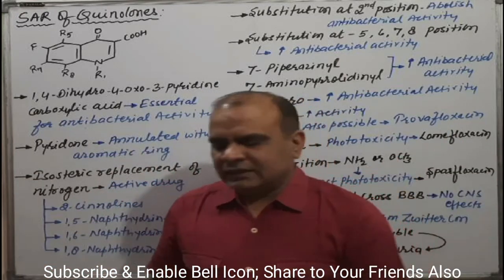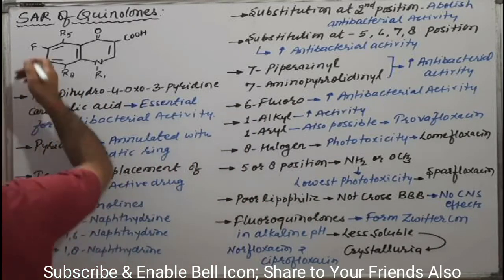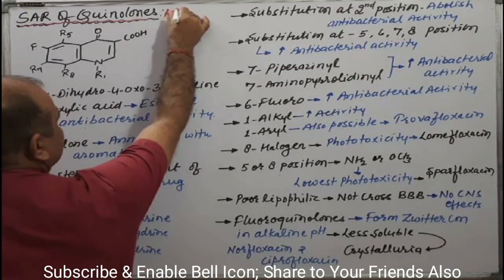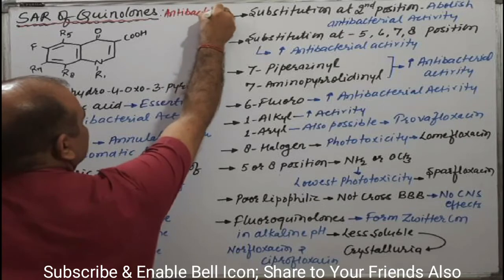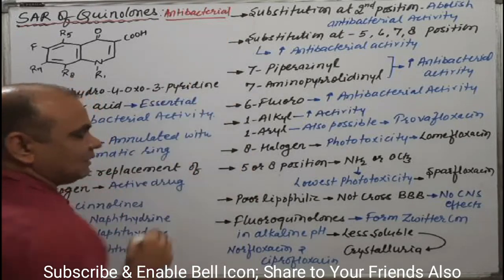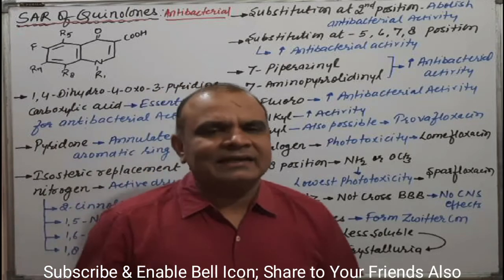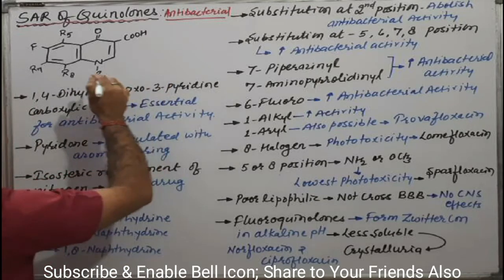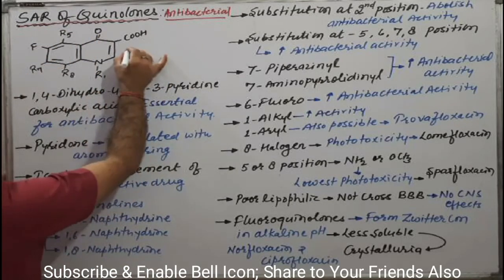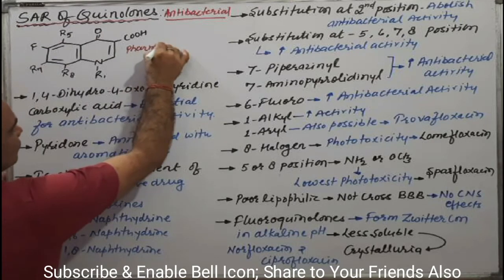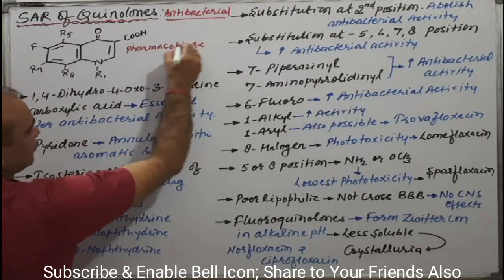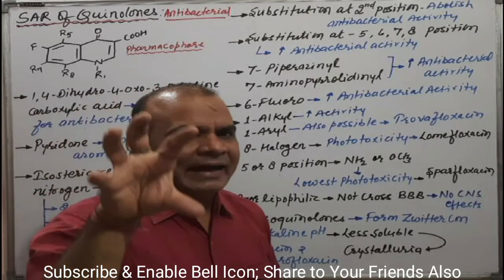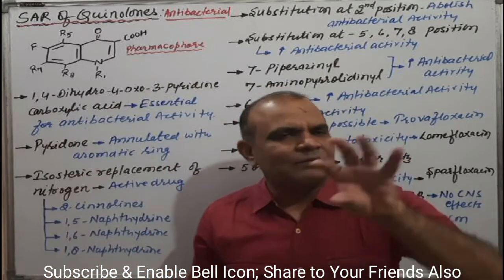Okay, try to understand, that is fluoroquinolones or quinolones, SAR of quinolones, and these quinolones have antibacterial activity. Whenever we discuss activity, that indicates the antibacterial activity. As we have discussed, these belong to the antibacterial category. This is the general structure, or we can say it is the pharmacophore. Pharmacophore is the minimum requirement of a particular receptor to act as an active drug.